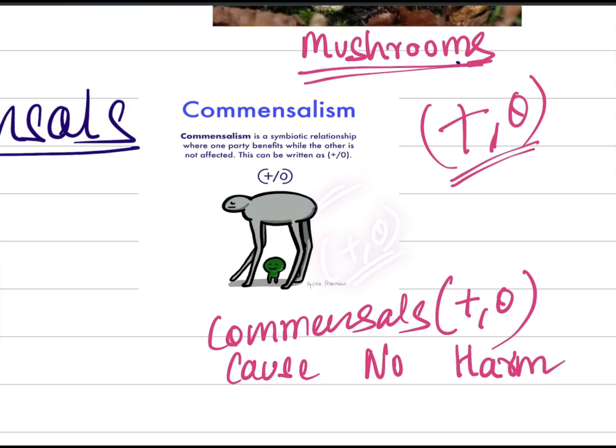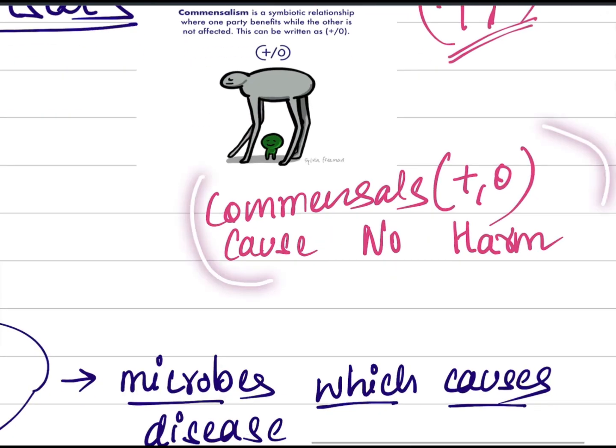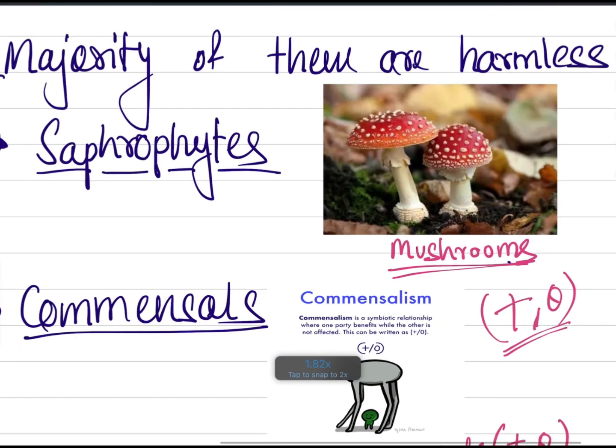Like this, many bacteria stay in our gut. They take shelter in our gut, they get a place to live, but they do not cause any harm to our body. So that is a type of commensalism. So there are two types of microbes: saprophytes, which include mushrooms, and commensals.